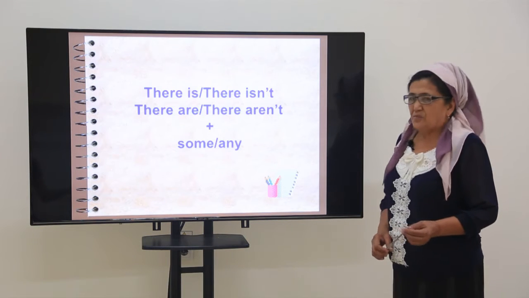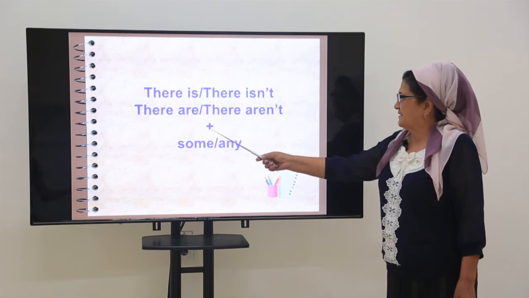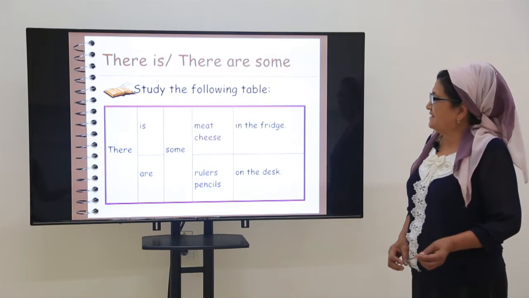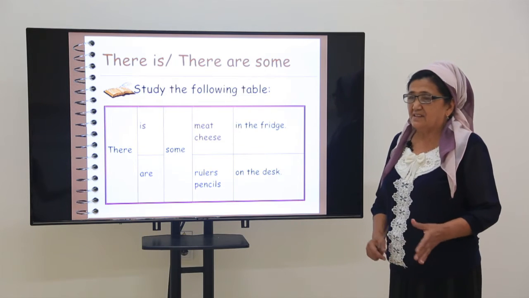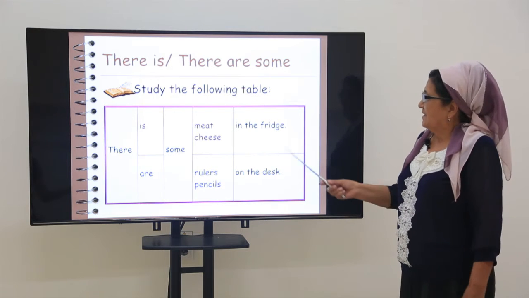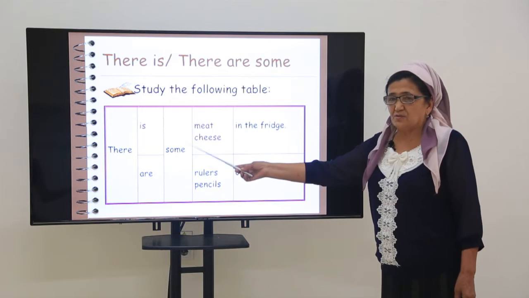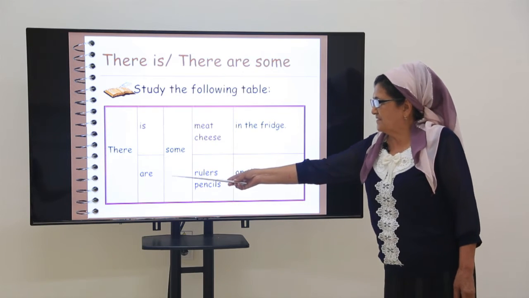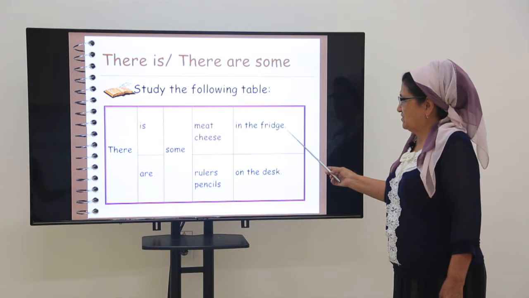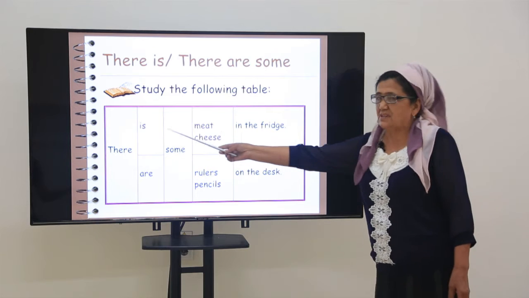And we use the constructions there is and there isn't, there are, there are not, and some, any. You may make sentences with the construction there is and there are. First of all, study the following table. There is, it is singular. You see? There is some meat in the fridge. Meat is an uncountable noun. That's why we use is here.